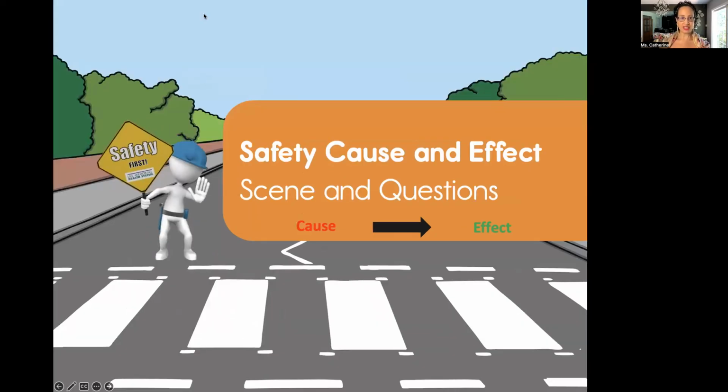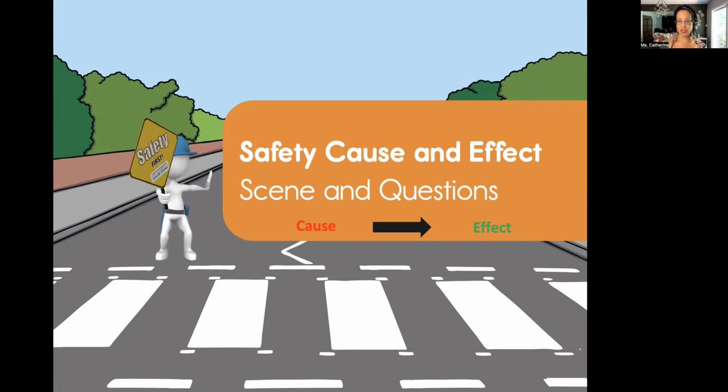So what do you see in this picture? Okay, so we see safety scenes all the time. That's why we want to learn more about cause and effects and how safety is something we see all the time and we should know about. So in this picture, we will see a construction worker, right? You'll see him on the road while you're driving, and he'll say safety first, or you have to stop or slow down.